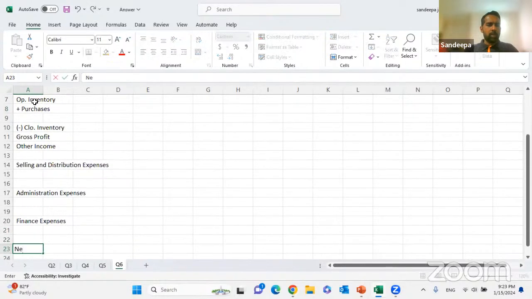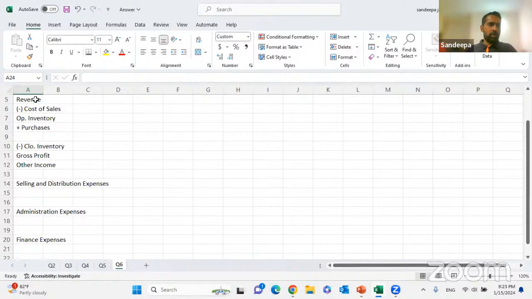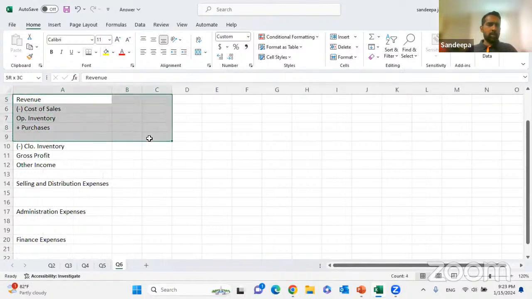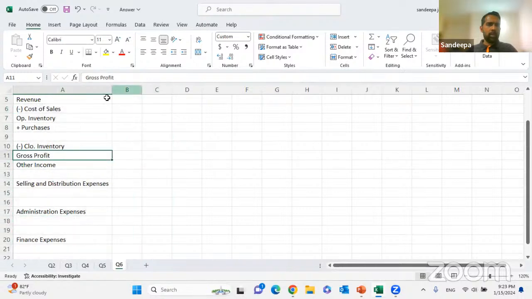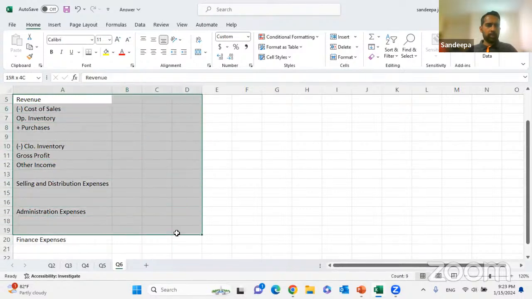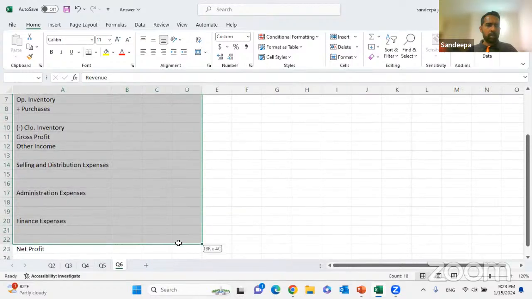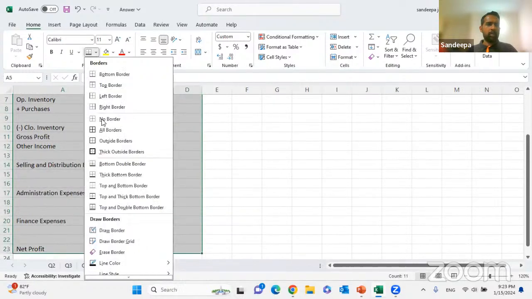Some space. You'll arrive at the net profit. Right. So these are the items in the profit or loss, up to the net profit. Okay.